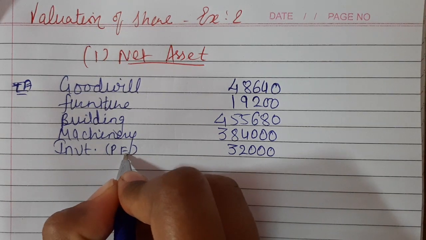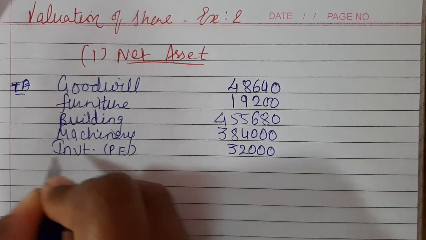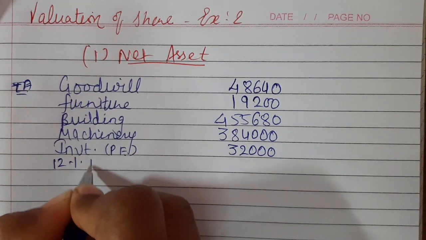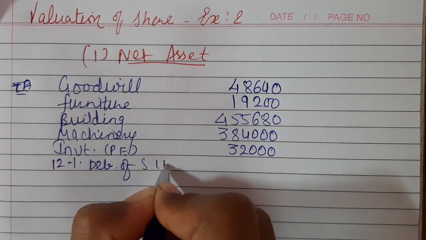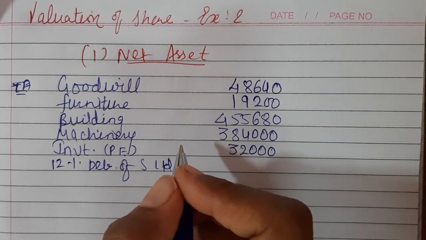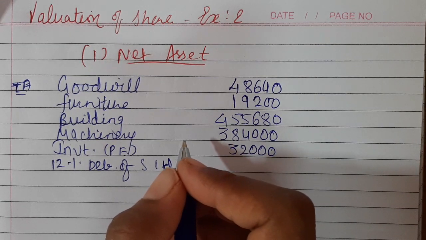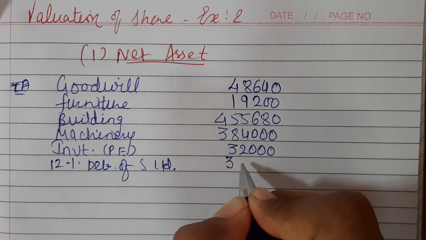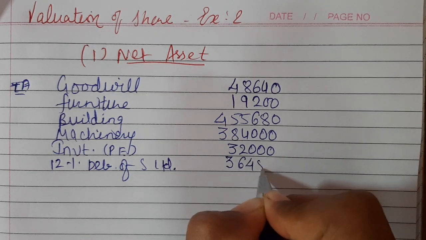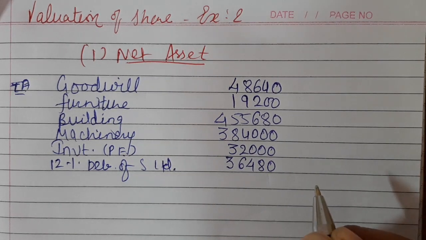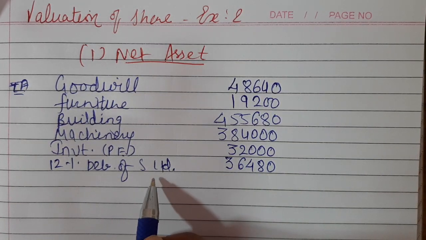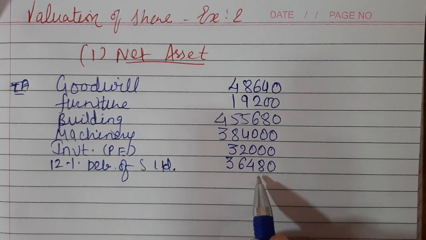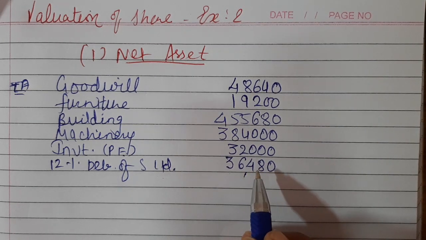Investments against PF are trading investment, and this is non-trading investment, debentures of S Limited. The face value is given, but we need to consider the market value, 36,480. The name can be anything, but this has to be remembered: 36,480. We are not supposed to take the face value.